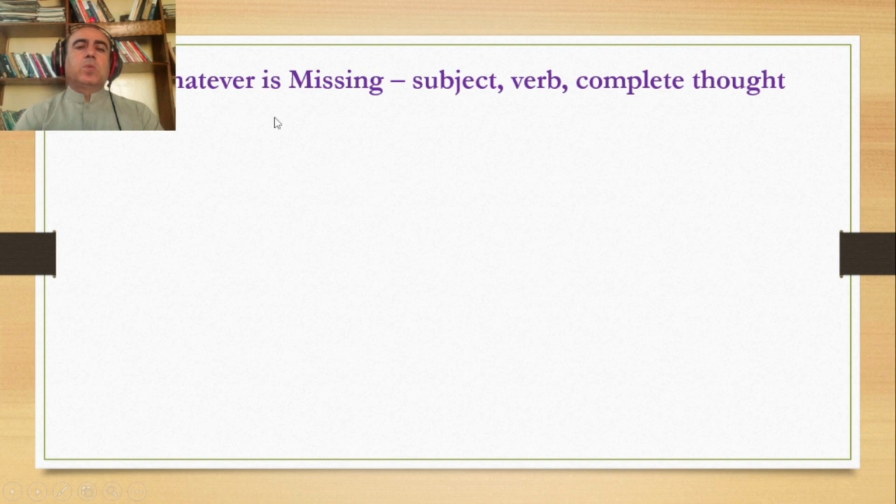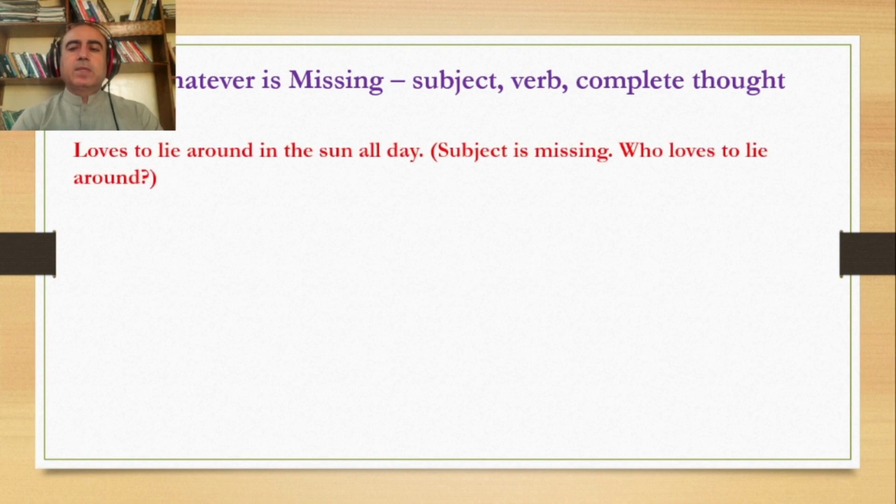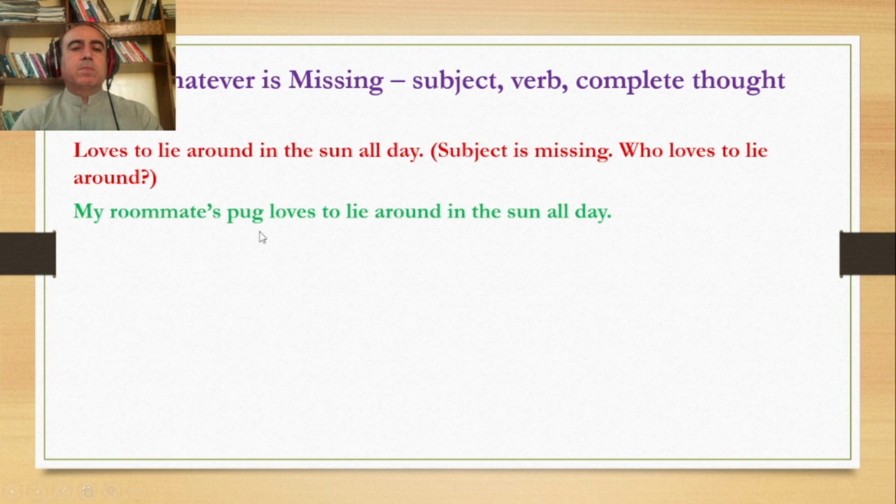Second case is whatever is missing, you add that. Either it is subject, verb, or complete thought. Here is a case. My roommate's pug loves to lie around in the sun all day.